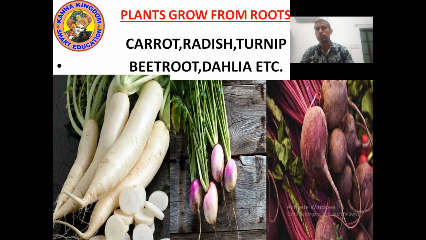Now look at the picture. Can you tell me the name of these plants? First picture. Radish, which is in white color. First picture, radish. Yes, it is radish. Look at the second picture, which is the middle picture at the center. Can you tell me the name? It is turnip. Now look at the last picture. What is this? It is beetroot.